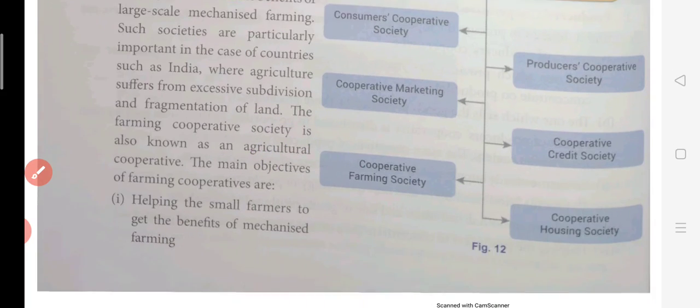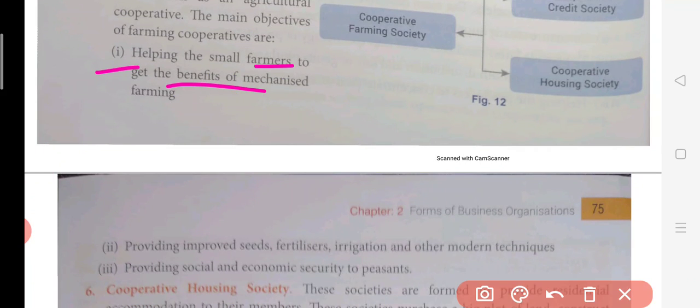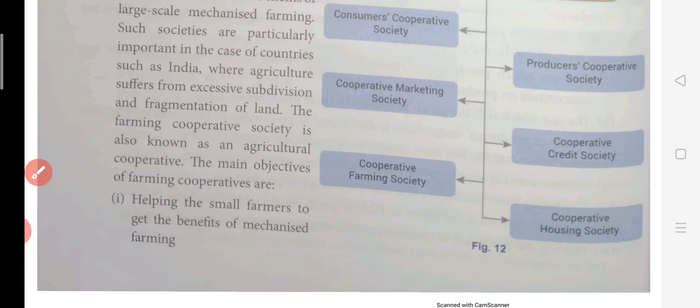Now, what are the objectives of these societies? Helping the small farmers, the first objective, is to get the benefit of mechanized farming. Even some facilities which are required, like in agriculture we need implements, tools and equipment, all these things are also provided here. So in every single manner, if you are supporting these small farmers, then this is considered good, and it will strengthen the condition of such small farmers.